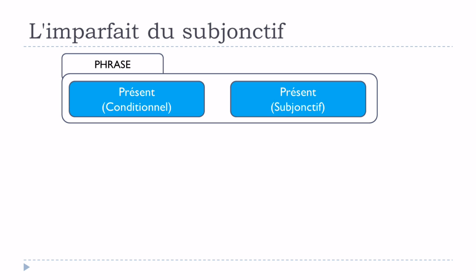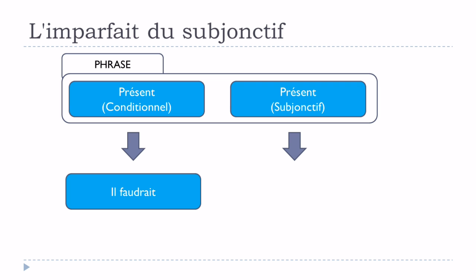So let's have it here right now. Présent du conditionnel in the first part, dans la principale, il faudrait, and then you will have qu'il parle. You can see that here it's the subjonctif présent.